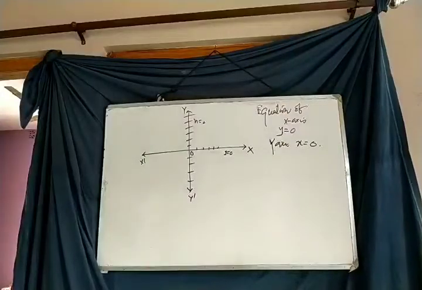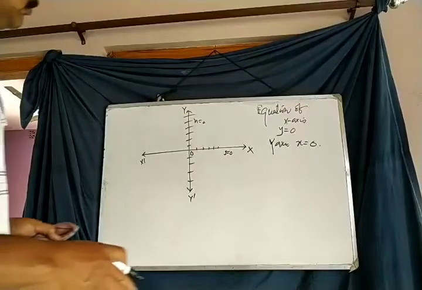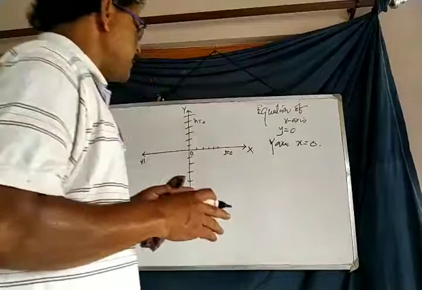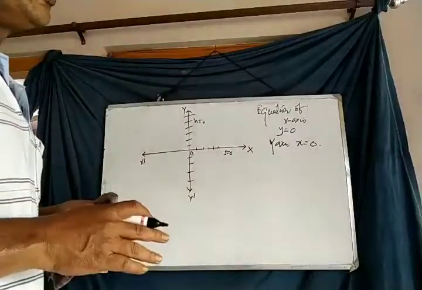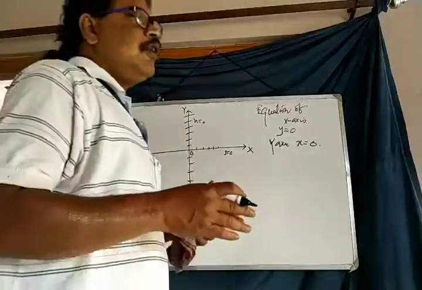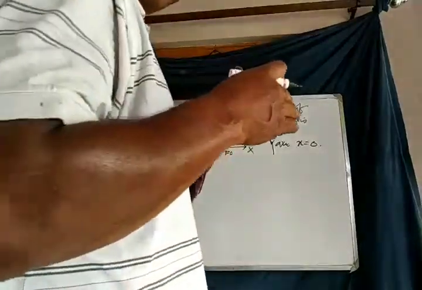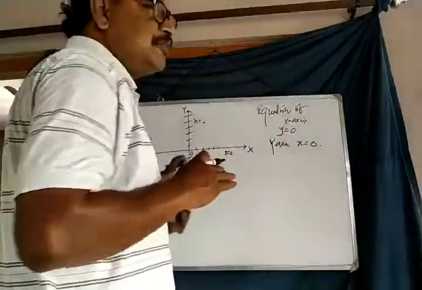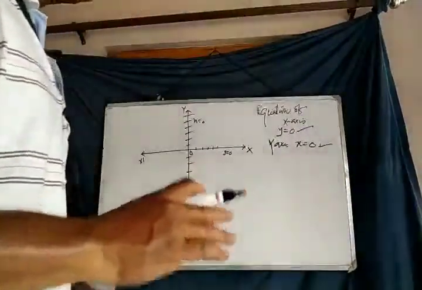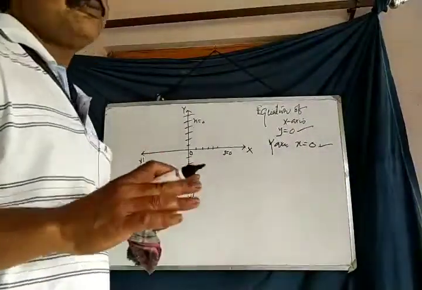In the Cartesian system, we get the equations of the x-axis and y-axis because both are straight lines and both follow two different conditions. With respect to the different conditions, we get y equals 0 and x equals 0, the equation of the x-axis and the equation of the y-axis respectively.